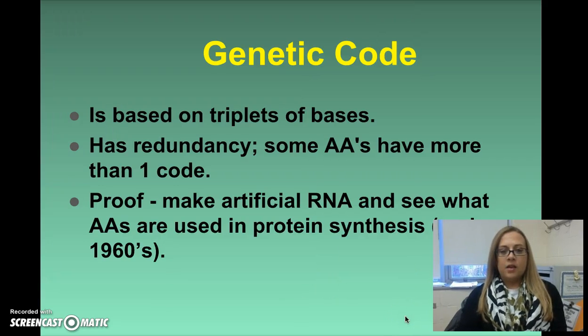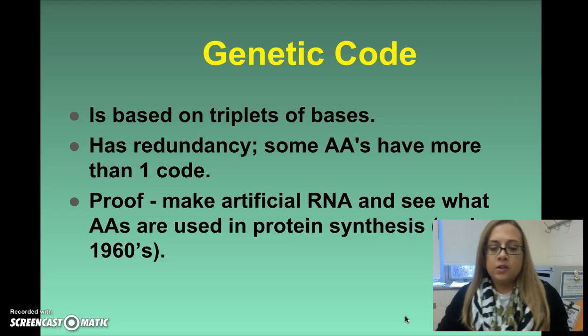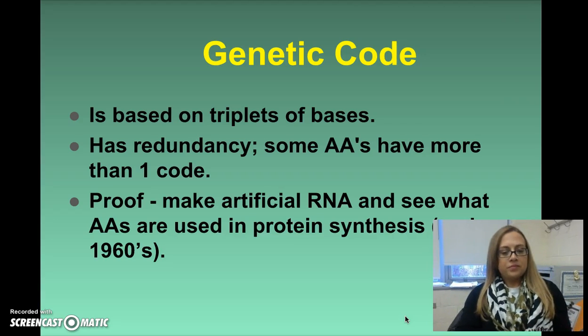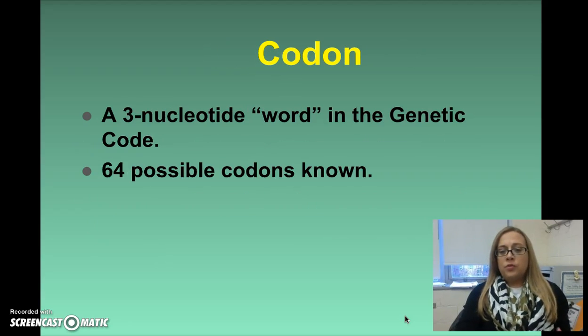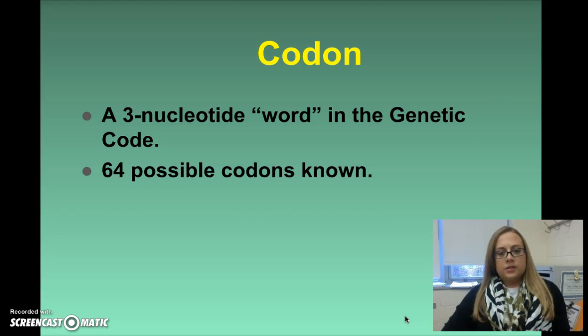Okay? So the genetic code is based on triplets of bases, and it has some redundancy. So some amino acids have more than one code, and again, we will take a look at a chart that really helps you guys break this down in a minute here. And the proof for this is that we were able to make artificial RNA and then see what amino acids were used in protein synthesis. So this was an experiment in the early 1960s. It is in your book. You guys will have to read on that. But that is the proof for this use of triplets.